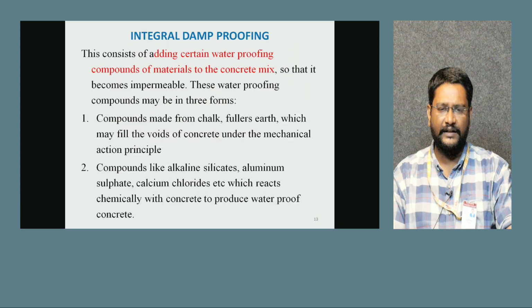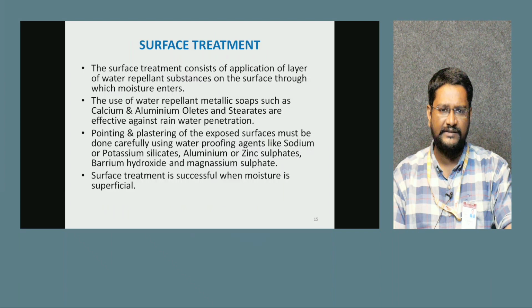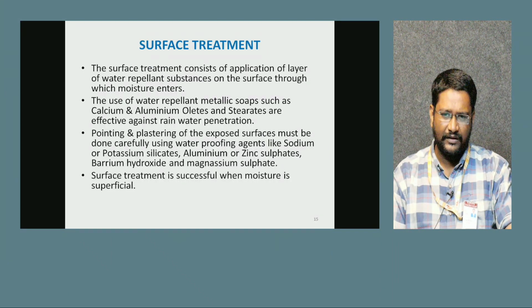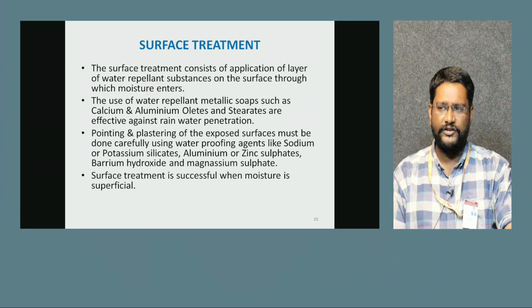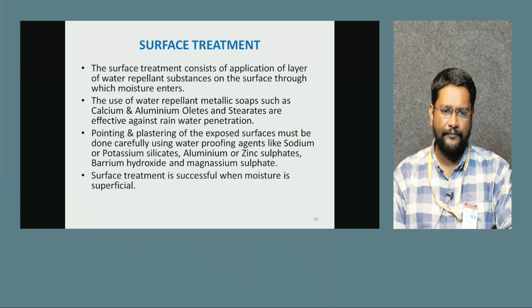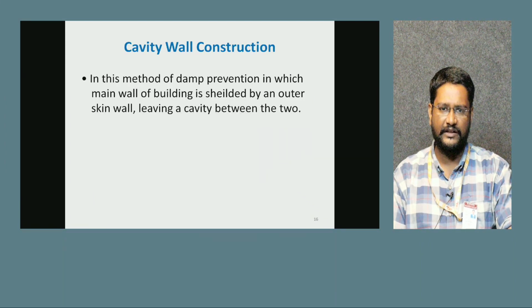Okay, so next, integral damp proofing will consist of adding certain waterproofing compounds also. Components may be from chalks, fullers, earthworks. So all of these you can use as damp proofing materials. Okay, next we have surface treatment. Surface treatment is done with layers of water repellents and substances on the surface against moisture entrance. So we have to go with damp proofing of the surface of the wall.